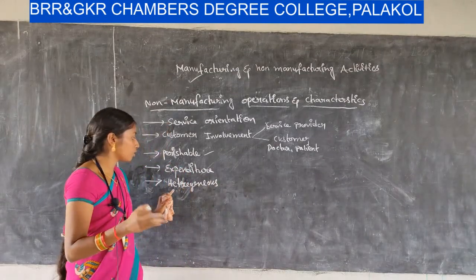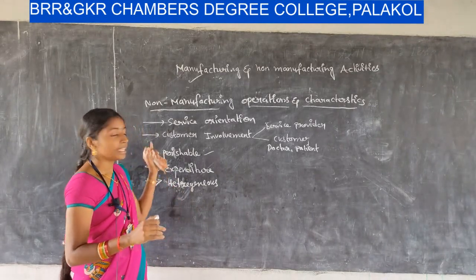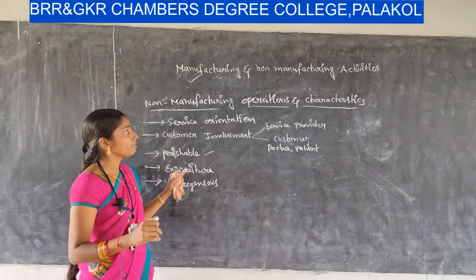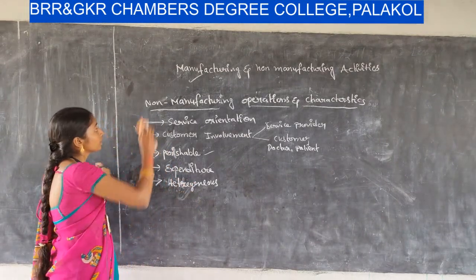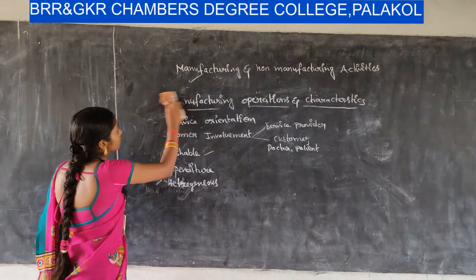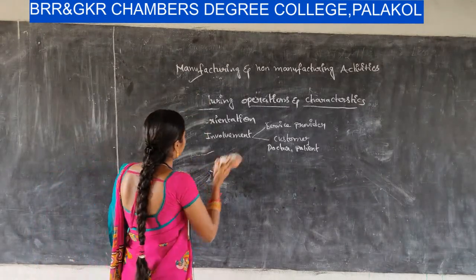So services are always heterogeneous. Okay, these are the characteristics of non-manufacturing operations. Next, the difference between service and goods is to be discussed.